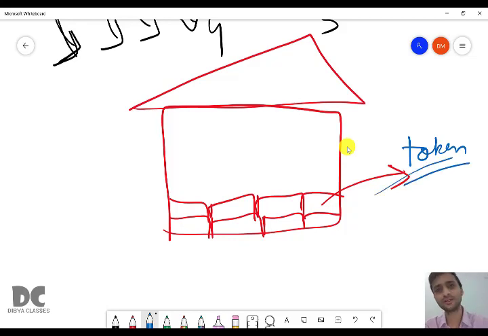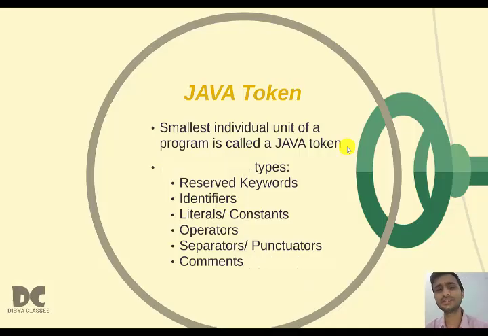So understood what is a token? The types of tokens in Java are reserved keywords, identifiers, and literals or constants. Literals are also known as constants.